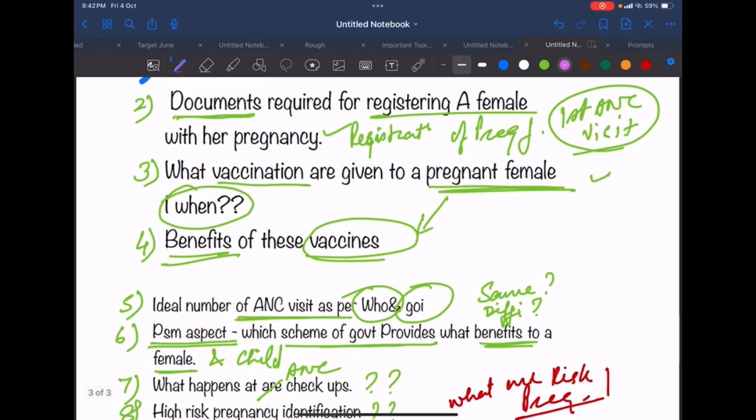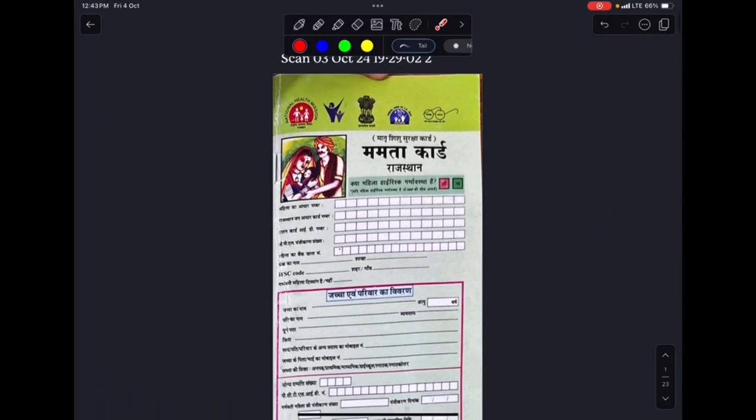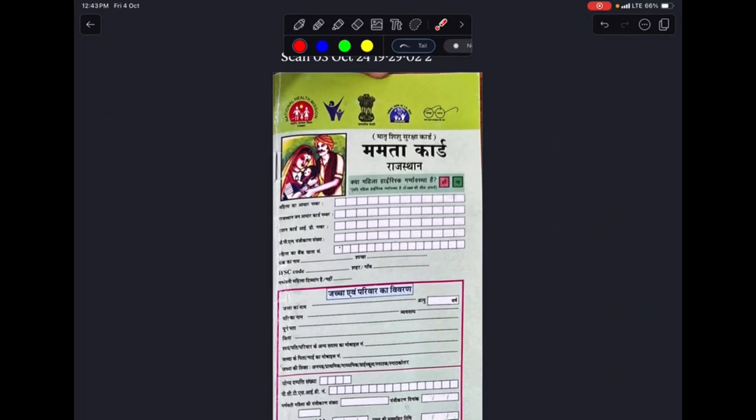Earlier we talked about vaccination of a pregnant female. This is vaccination of the child that we are talking about here, and the number of diseases a child gets prevented from after getting vaccinated. These questions will be answered in the upcoming slides. Today we are going to study something called the Mother and Child Protection Card.